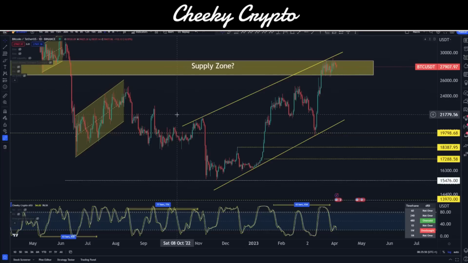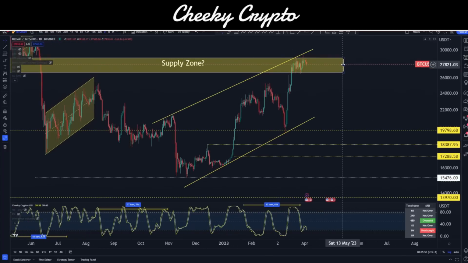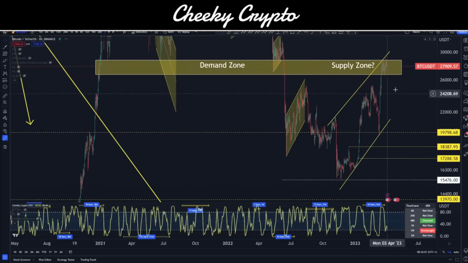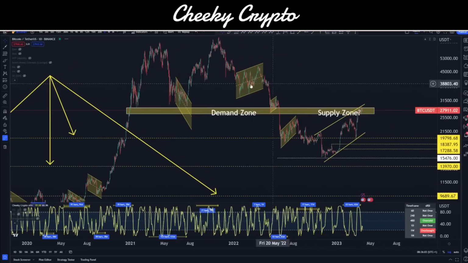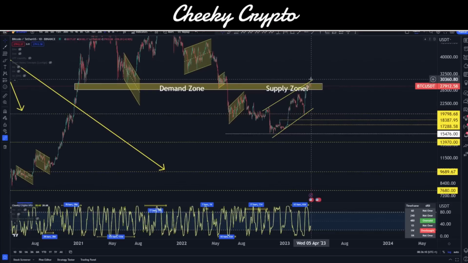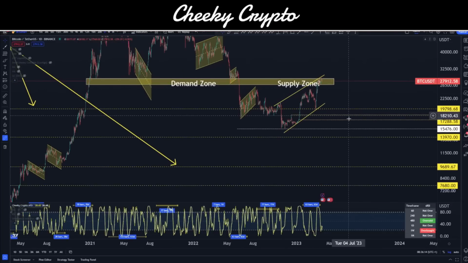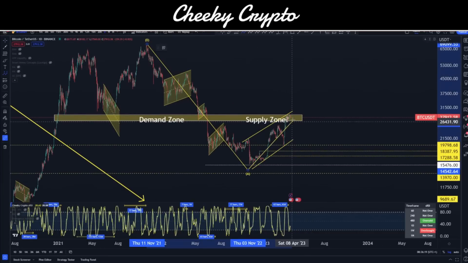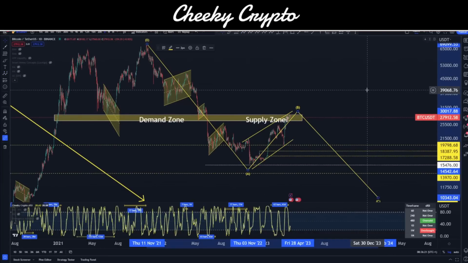Now we can see here that we're doing an ascending wedge, however you want to look at it. I look at this as higher highs, higher lows, which essentially has a tendency to break downwards. So, in line with everything else, but this is just on a much bigger scale here. You can see these before, higher highs, higher lows, and we can see this one here on a much bigger scale. I think we've come right up into our supply range, and rejection from here, unfortunately, in my opinion, is highly likely. The biggest fear that I have, of course, is the bigger correction that takes us to sub 10K and all that kind of stuff.